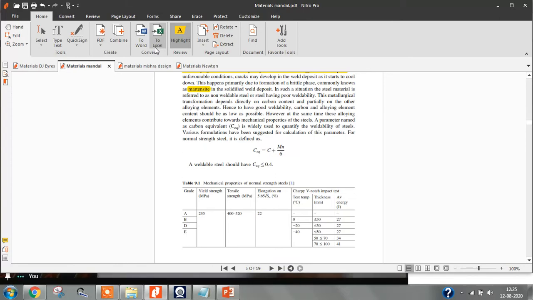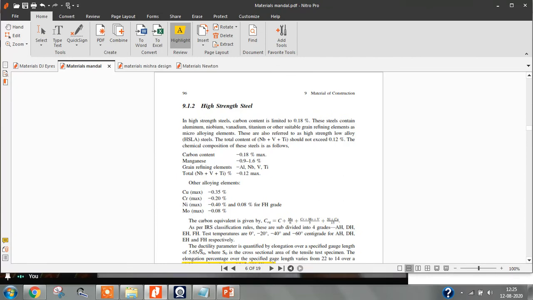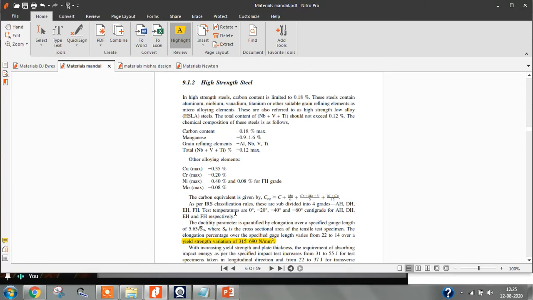So what is yield strength? Up to this point, when this much stress is acting on the material, it is still in the elastic zone. After that, the ductility is going to be lost and it is going to enter into the fracture mode. It can fail at any point. Remember this carbon equivalent; when you are studying welding, we will revisit it. Next, coming to the high strength steel.